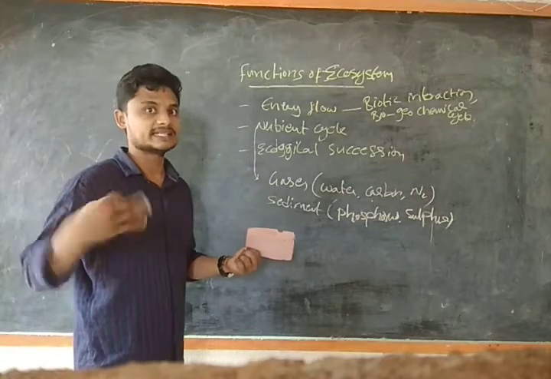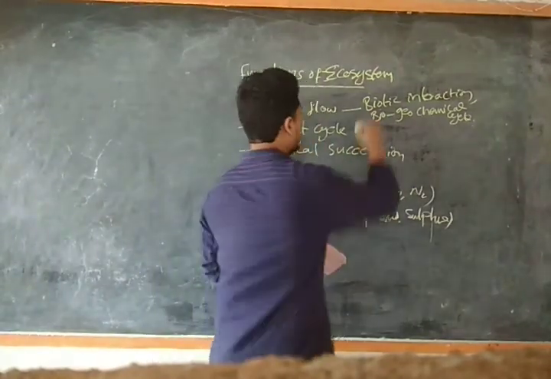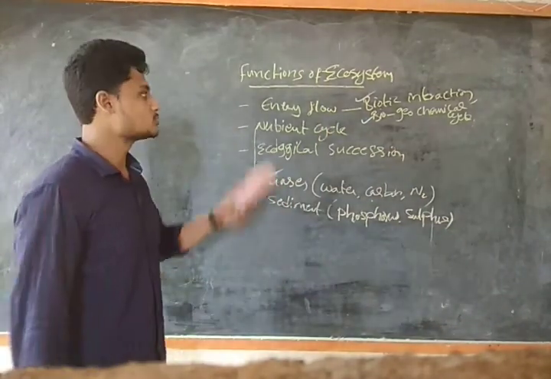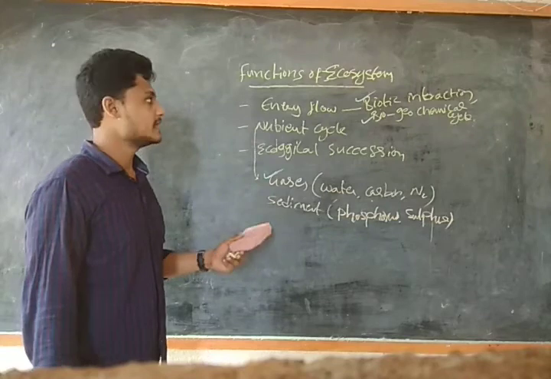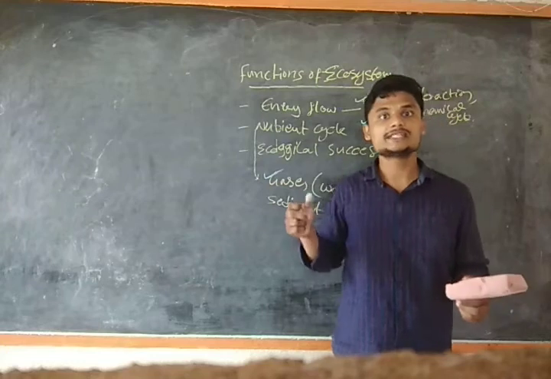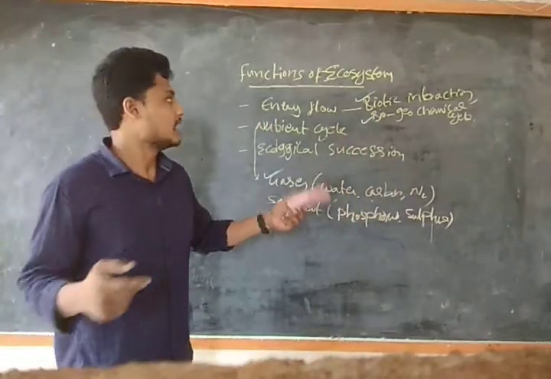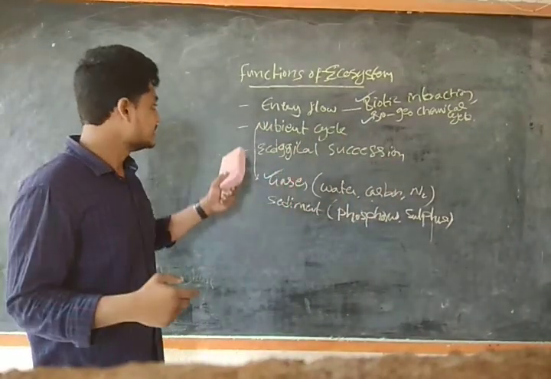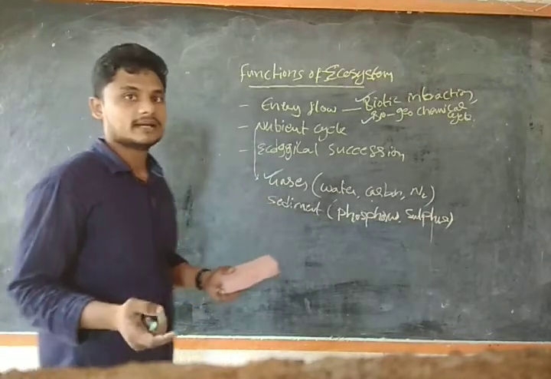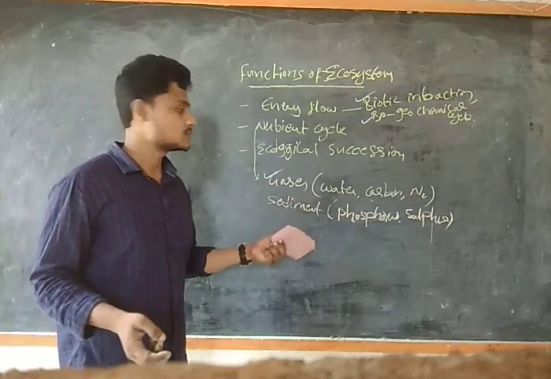Today I am going to take the biotic interaction, the biogeochemical cycle and the gaseous nutrient cycle. So this we will do in this class. Guys, is it clear what we are going to do in this class? From yesterday's energy flow topic we are going to do the remaining topics, that is the biotic interaction and the biogeochemical cycle. And in the nutrient cycle we will deal with the gaseous cycle, that is water, carbon and nitrogen. The sedimentary, that is phosphorus and sulfur, we will do tomorrow.